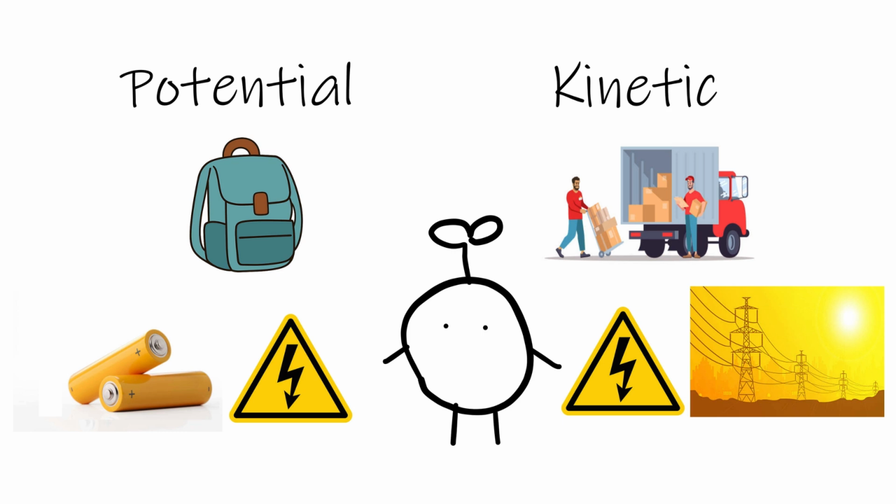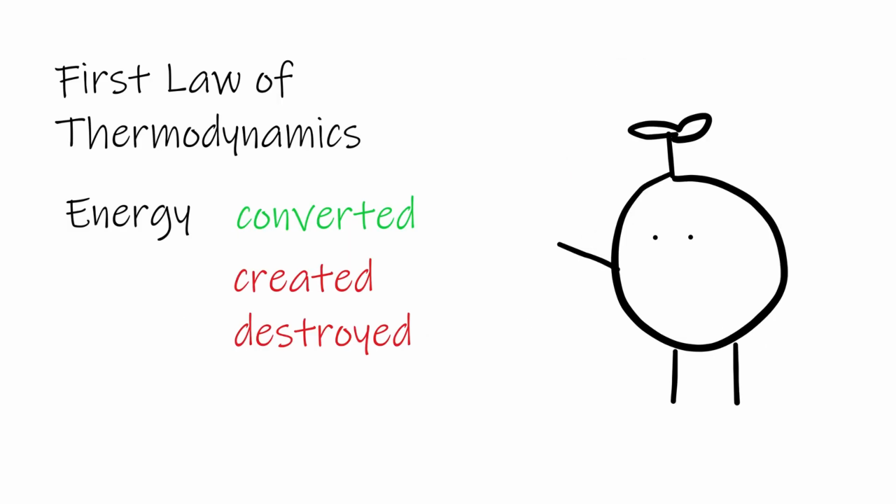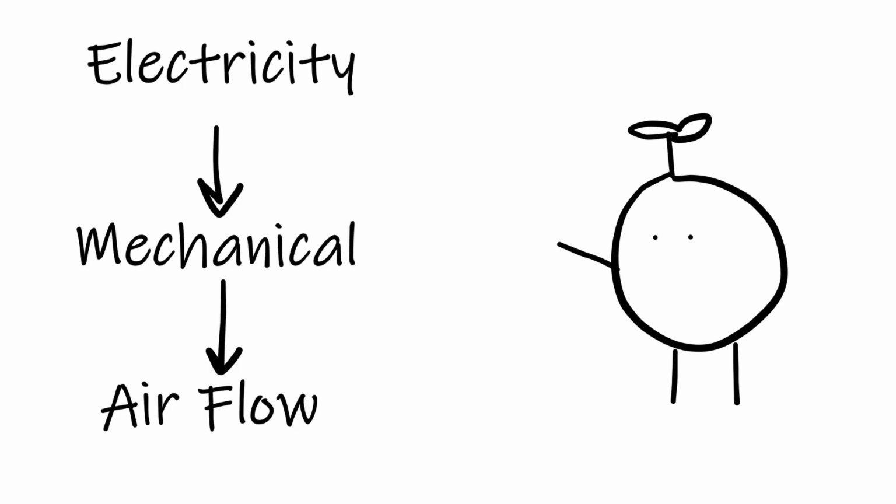But what happens after that? It transforms into mechanical energy to rotate the blades of the fan. That is the first law of thermodynamics. Energy can be converted from one form to another, but cannot be created or destroyed. In this example, electricity turns into mechanical energy and turns into airflow.